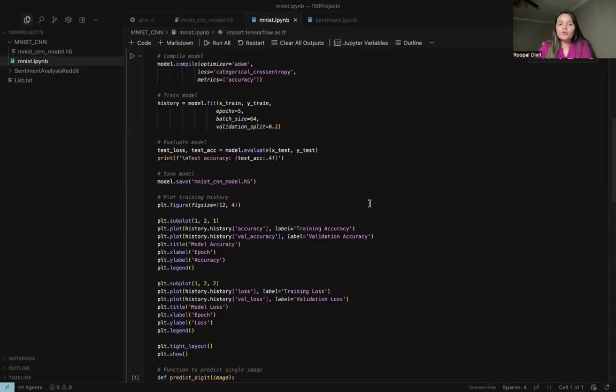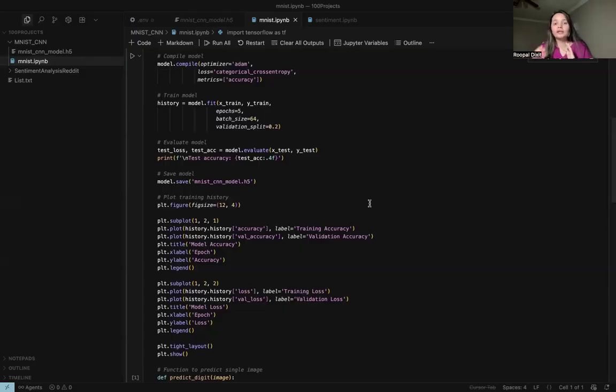We also set aside 20% of the training data to check how the model does on unseen images during training, so we are doing validation testing too. We train on 80%, and because the model has not seen the other 20%, we check whether it predicts well on that data.